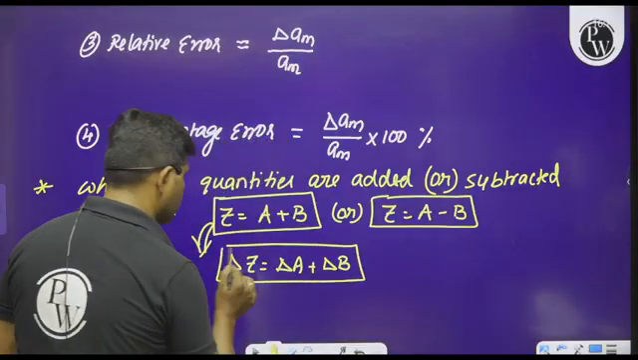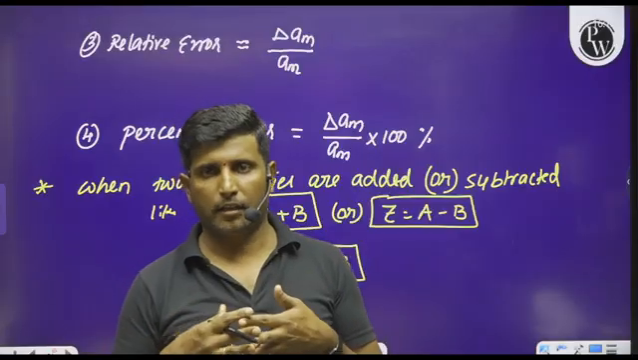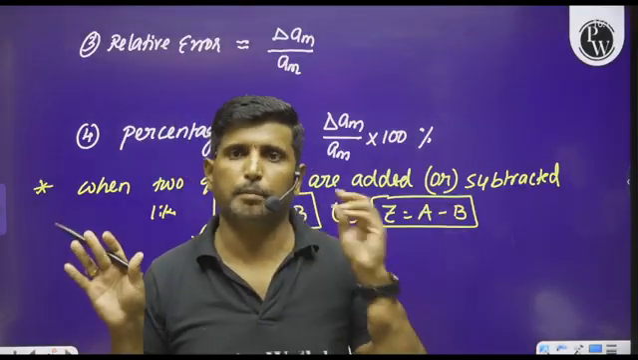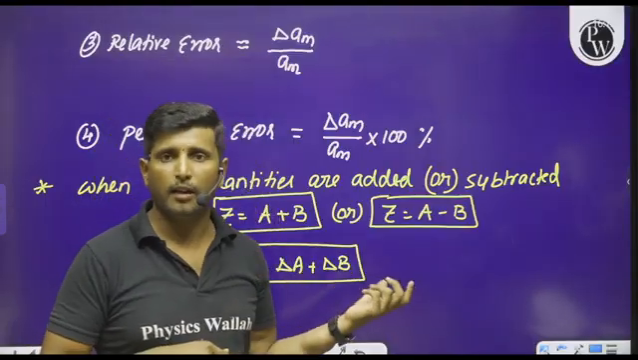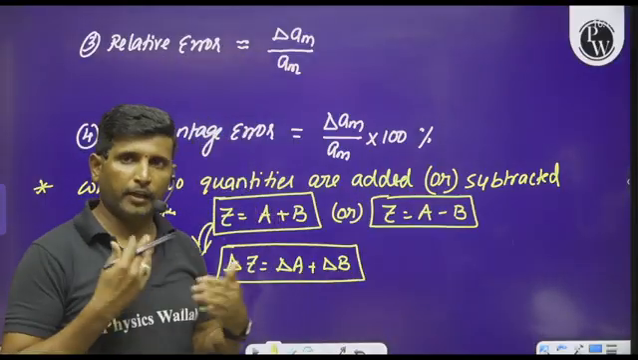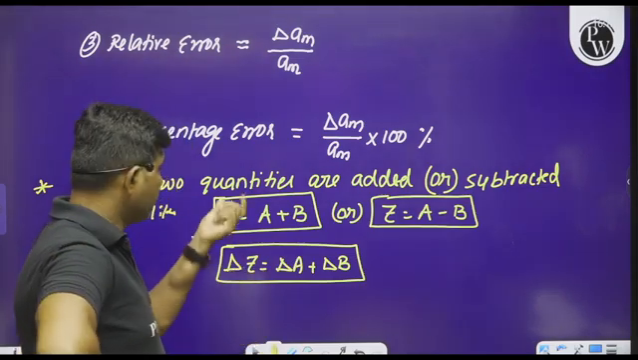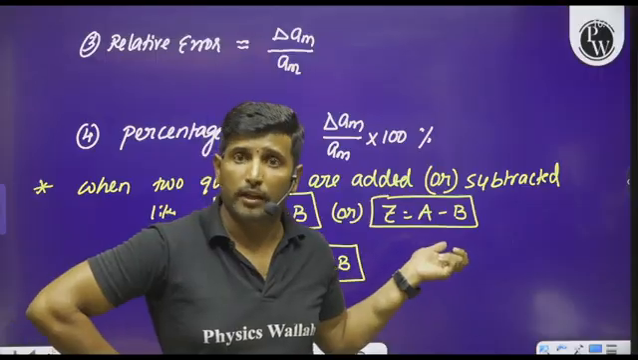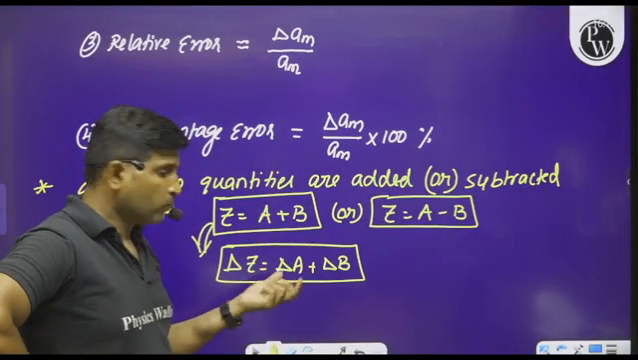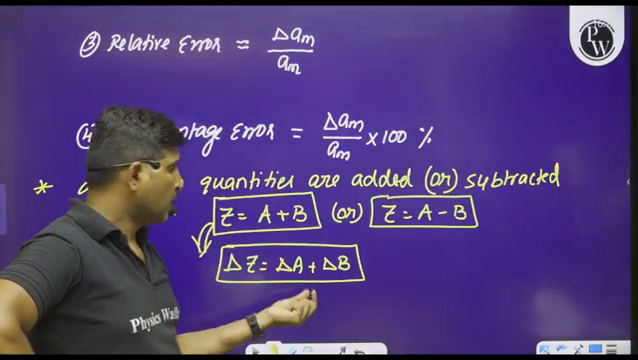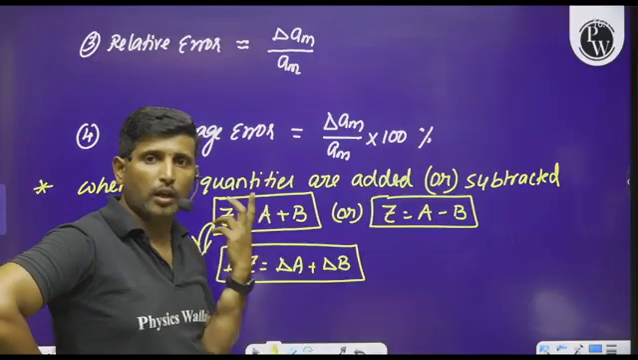And you have to concentrate here. Errors are always added. Errors can never be subtracted. Errors should always be added. I am repeating the statement: the absolute error in the sum or in the difference is equal to the sum of the absolute errors in the individual quantities.